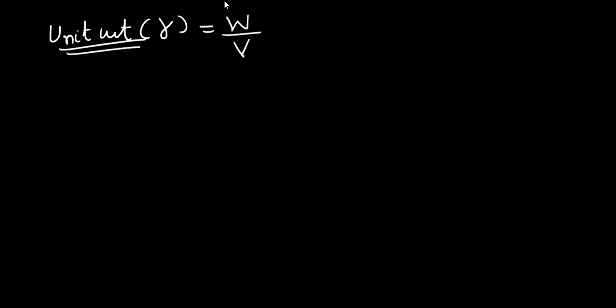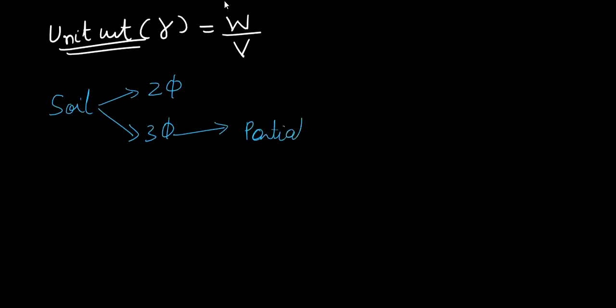Just like we have different types of soil conditions, we already know that soil can exist either in a two-phase system or in a three-phase system. In the three-phase system the soil exists as partially saturated.